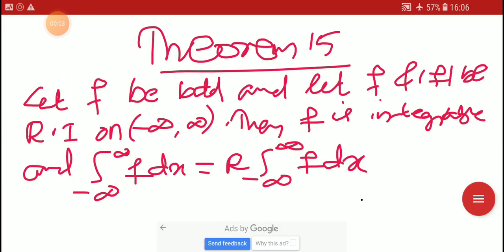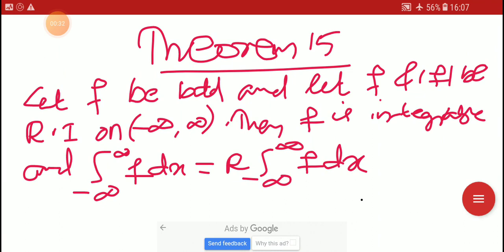Okay, we are going to discuss theorem 15. Let f be bounded and let f and mod f be Riemann integrable on the open interval minus infinity to plus infinity. Then prove that f is integrable and the Lebesgue integral from minus infinity to plus infinity of f dx is equal to the Riemann integral from minus infinity to plus infinity of f dx.